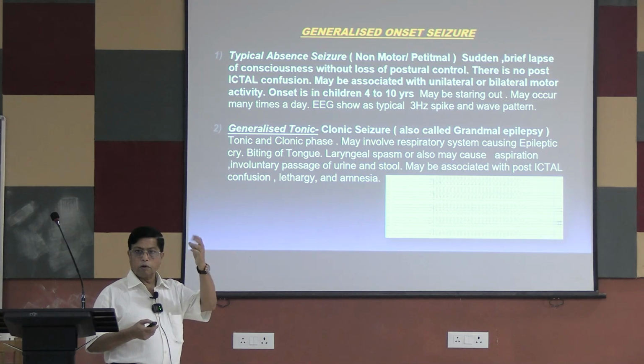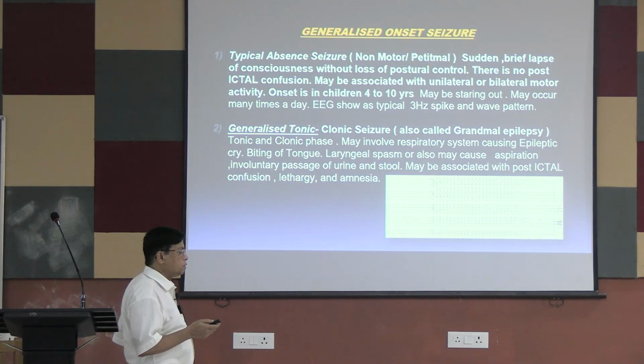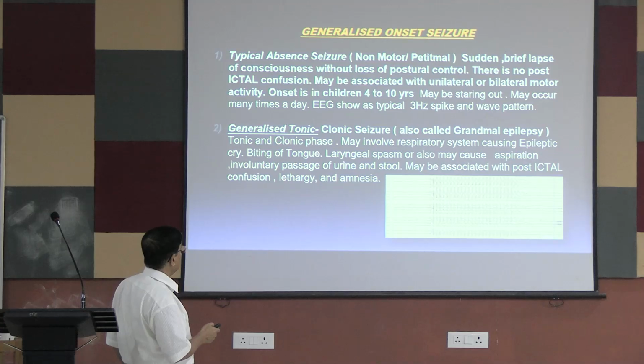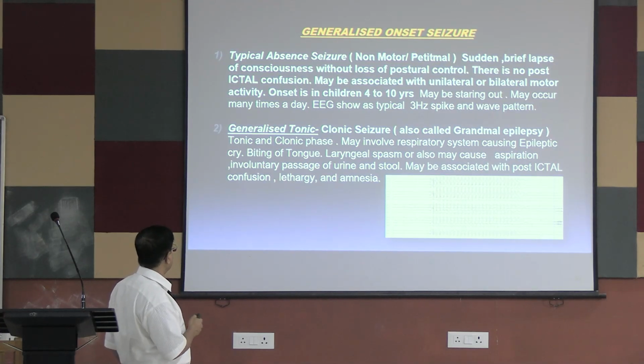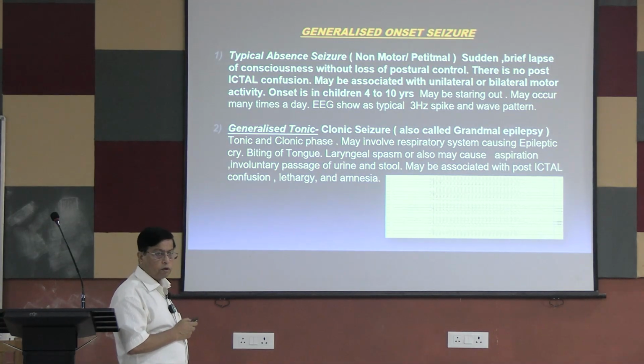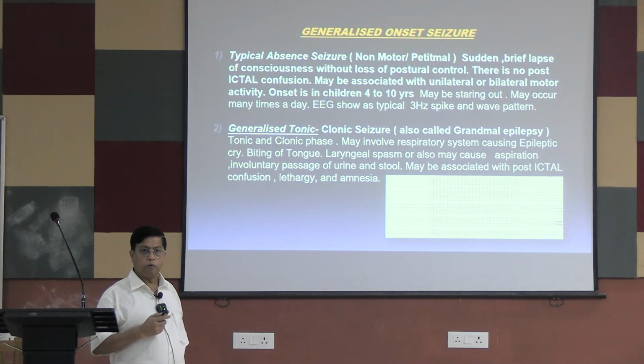You may lose your grip and you may fall. So these are activities where he may fall into danger. They should avoid these activities. Anyway, these are part of the management also. In that period, the patient may also have involuntary passage of urine and stool. This involuntary passage of stool and urine and the tongue bite are very hard proof that the patient had these convulsions.